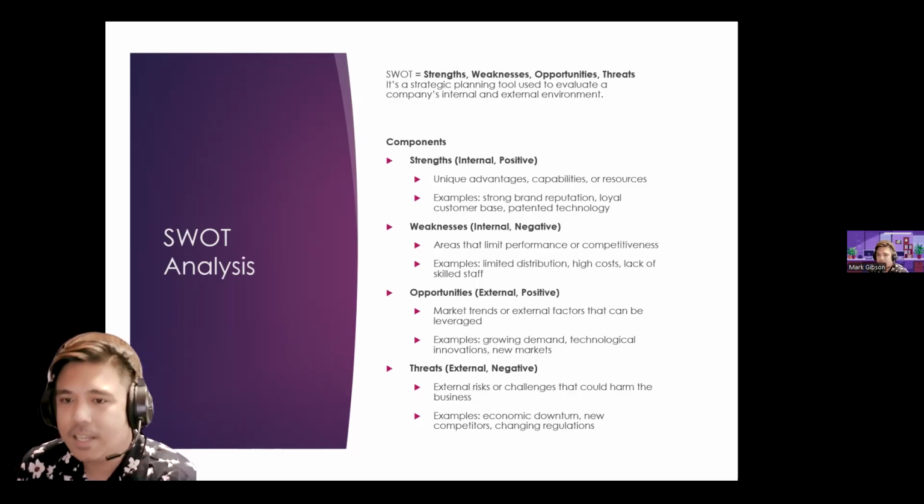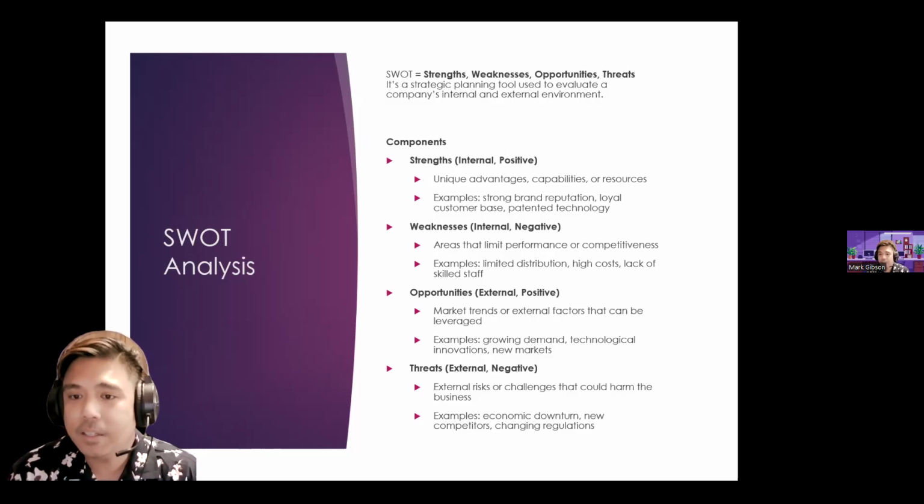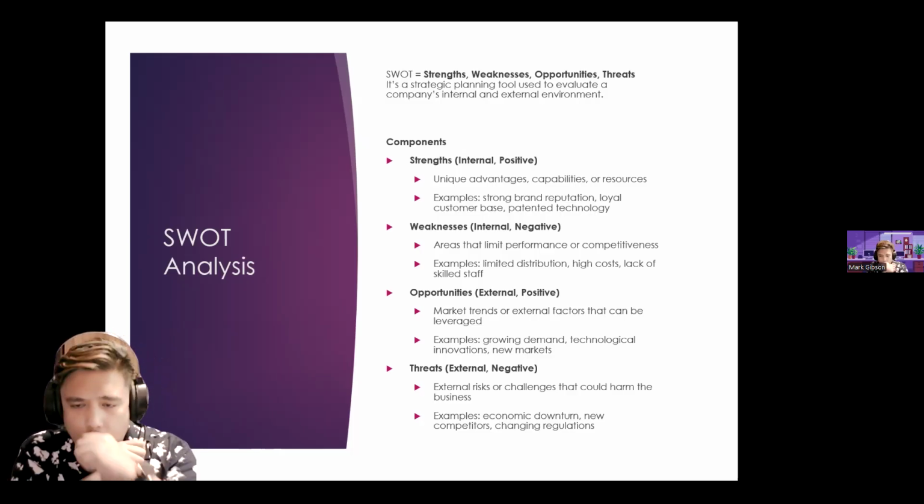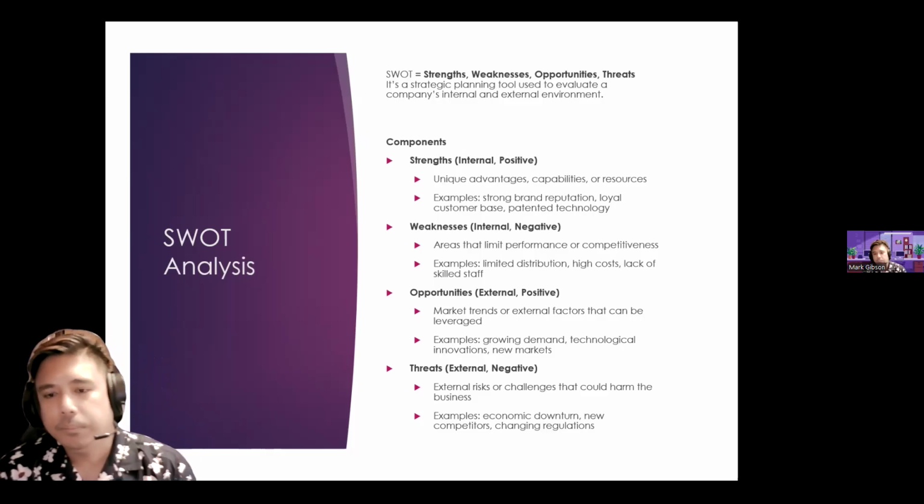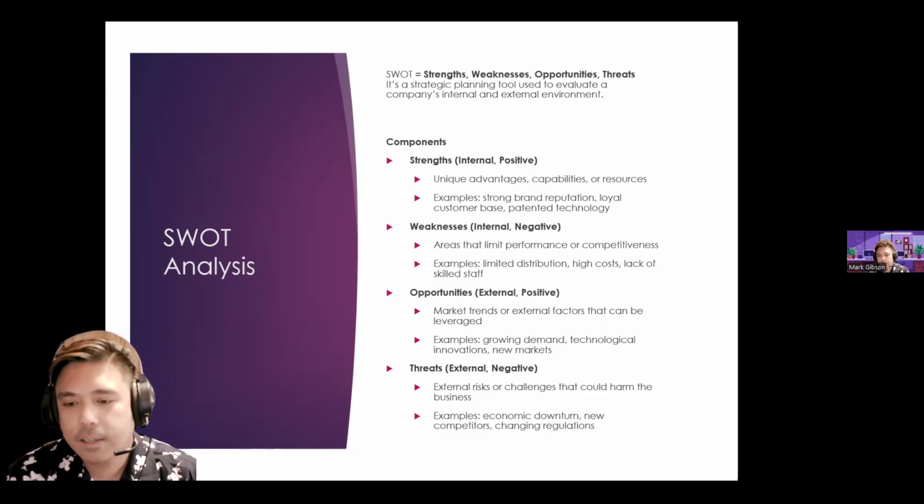So we have weaknesses. These are also internal and negative. These are the areas that limit performance or competitiveness. Examples would be limited distribution, high cost, lack of skilled staff. Opportunities and threats are external to the company.